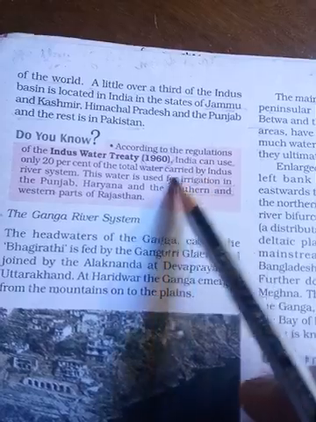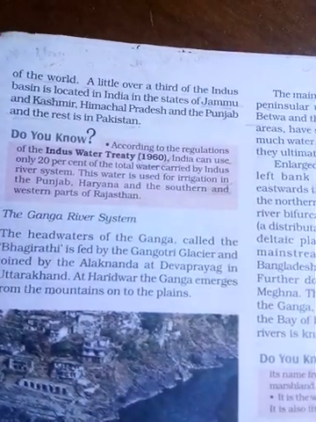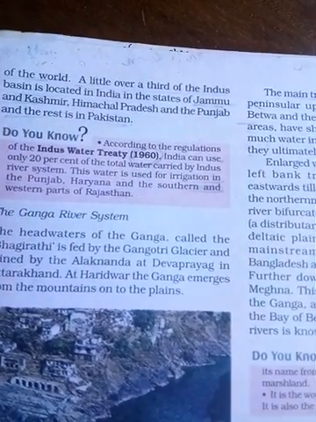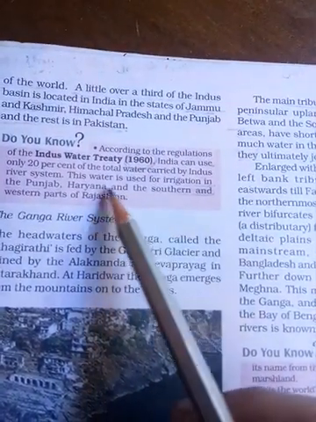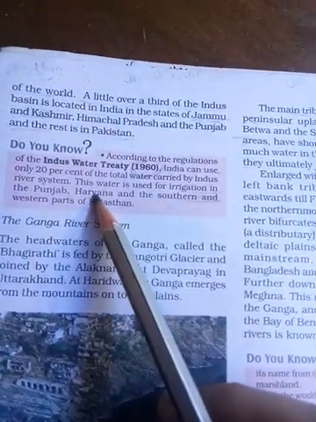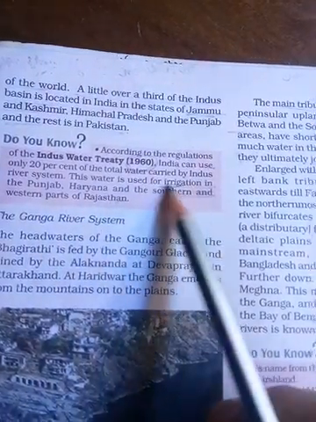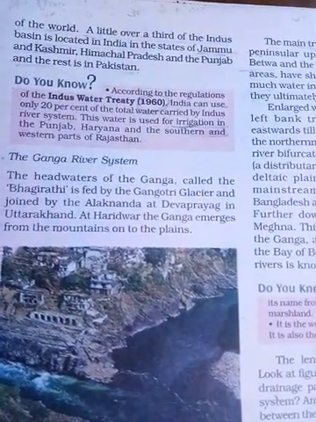So 20% of the water can be used by India, not more than 20%. This 20% is used by Punjab, Haryana, and the southern and western part of Rajasthan for irrigation. And next one is what? Ganga. Ganga is also very important.